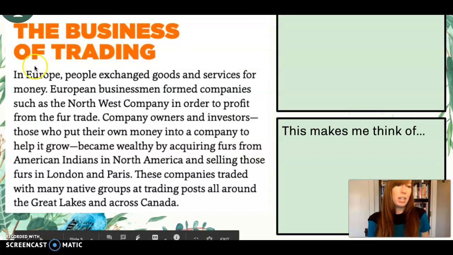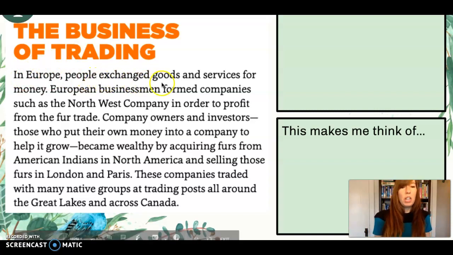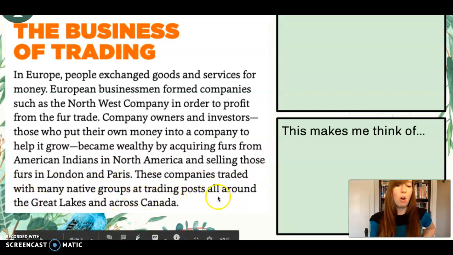The business of trading. In Europe, people exchanged goods and services for money. European businessmen formed companies such as the Northwest Company in order to profit from the fur trade. Company owners and investors, those who put their own money into a company to help it grow, became wealthy by acquiring furs from American Indians in North America and selling those furs in London and Paris. These companies traded with many native groups at trading posts all around the Great Lakes and across Canada.